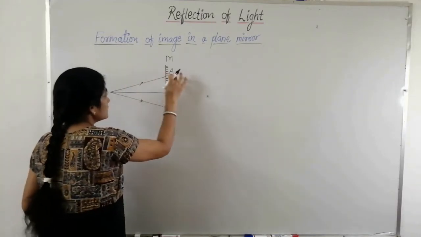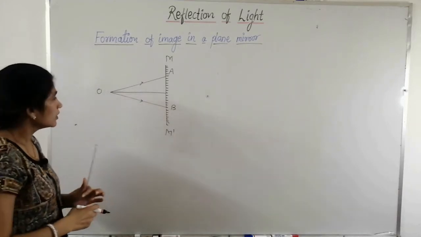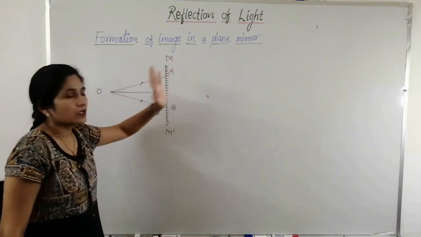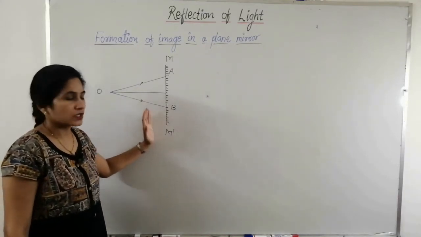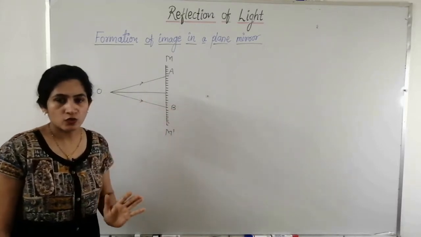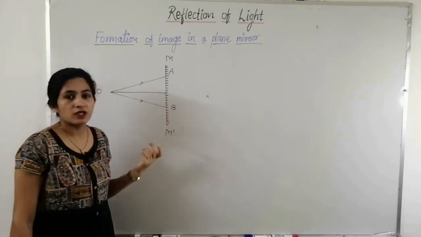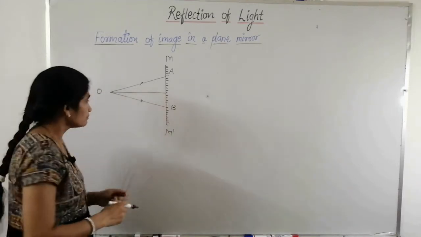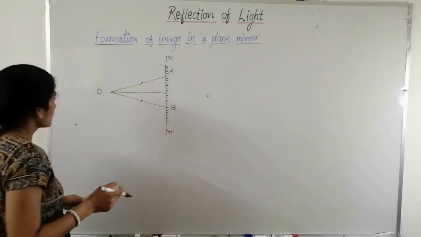So when the light is incident on the mirror, what happens? It gets reflected, because a mirror is an opaque object. It is not a transparent object. It reflects the light. It doesn't allow light to pass through it. I have made a separate video on what a mirror is and how it is made. You can watch it, the link is given in the description box.